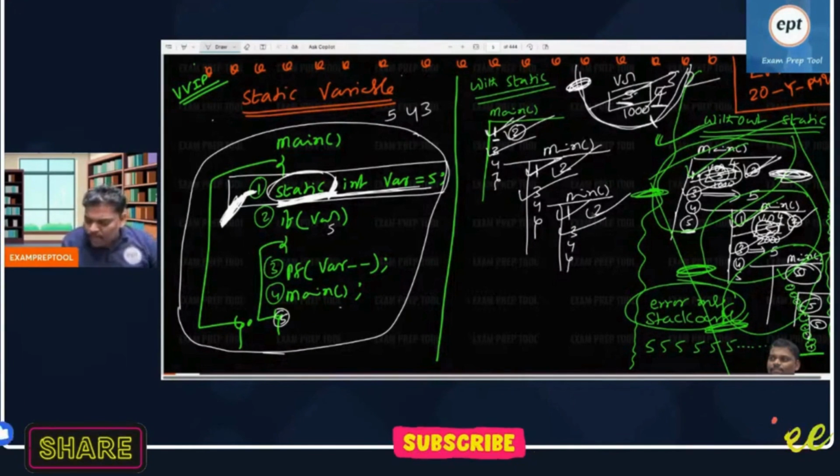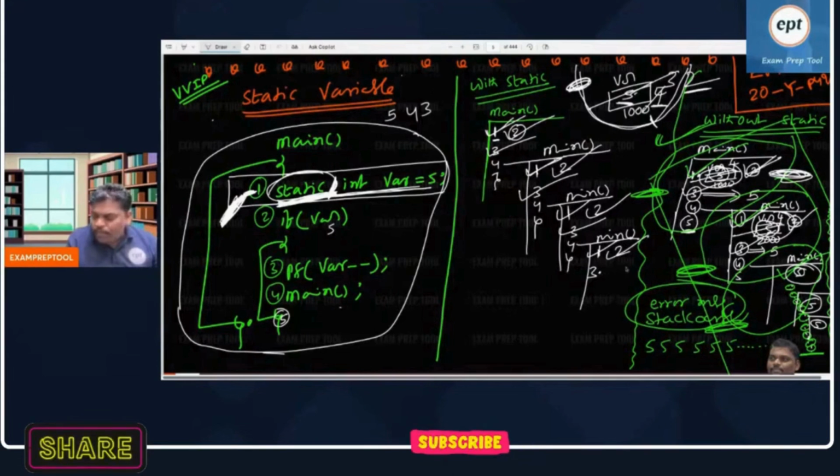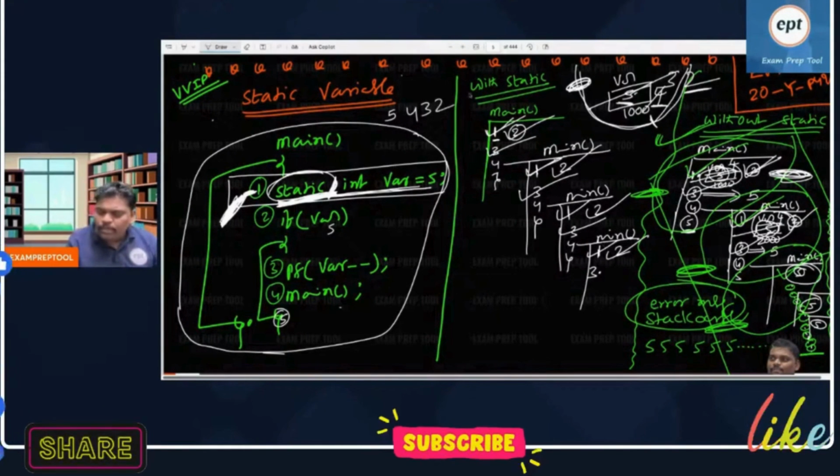Can you help? I am in the third function call. Printf, what is the value? 3. Printf 3, then it became 2. Third line over. Can you see the fourth line? Main. Almost you got clarity. First line, skip it. Second line, value 2, if 2, condition true. Third line, printf the value 2, right? Printf 2 will be printed. It became 1. So third line also over.